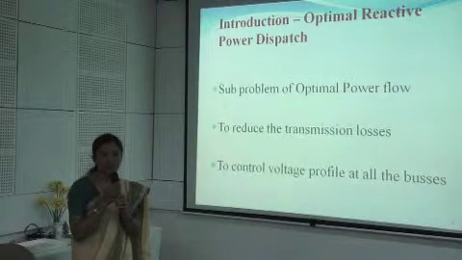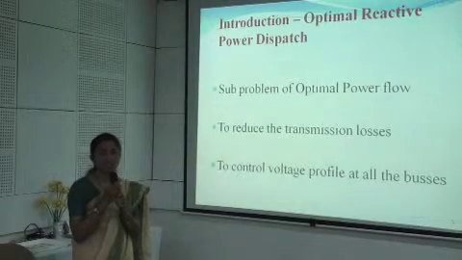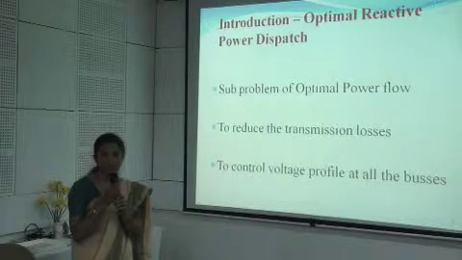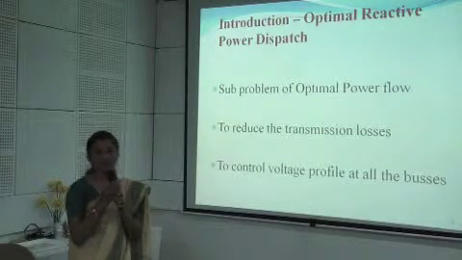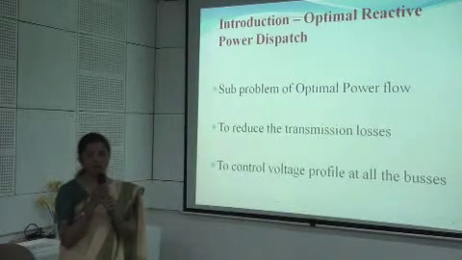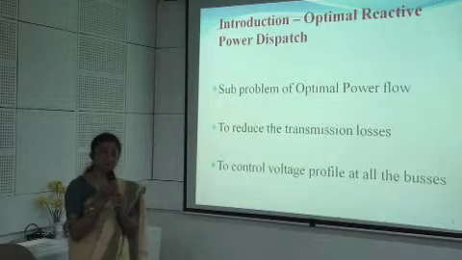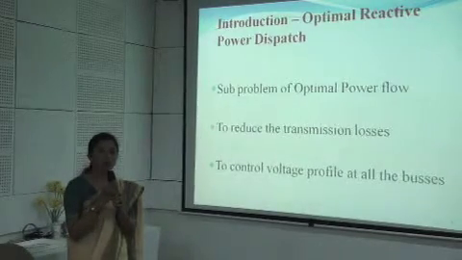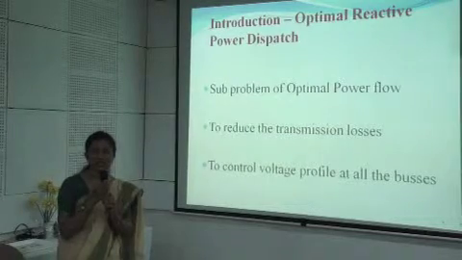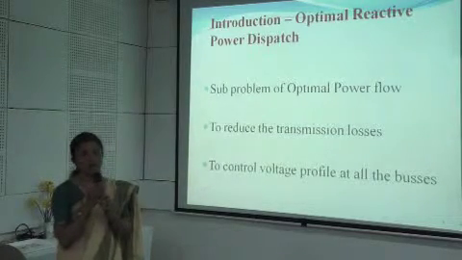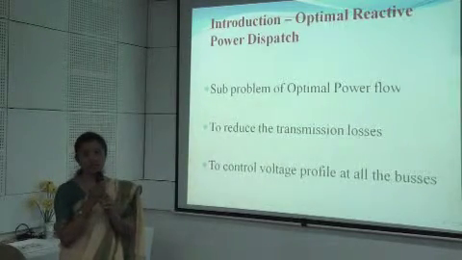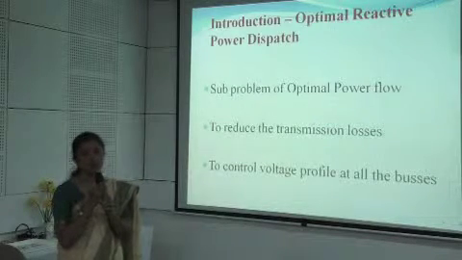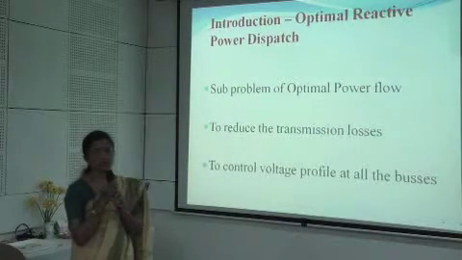But the erection of a new transmission system is related to problems due to environmental issues and the cost. So in order to avoid this, the existing system has to be optimally utilized to its maximum efficiency, and this is achieved by reducing the transmission losses and also by maintaining the voltages at various buses constant.